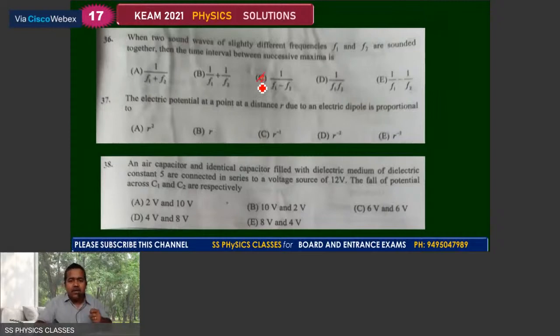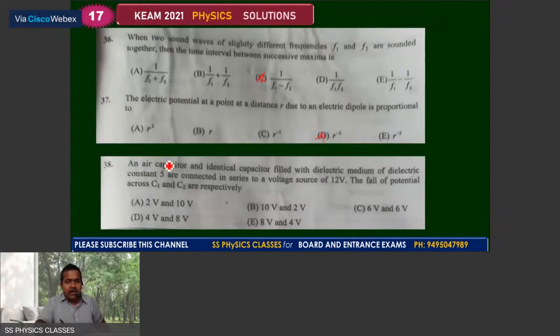Number 37, the potential at a point distance r due to an electric dipole is equal to 1/4 pi epsilon 0, p cos theta divided by r square, and hence we can say for 37, it is D choice as the answer.